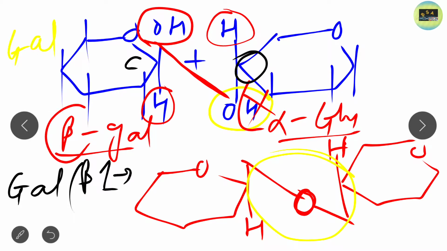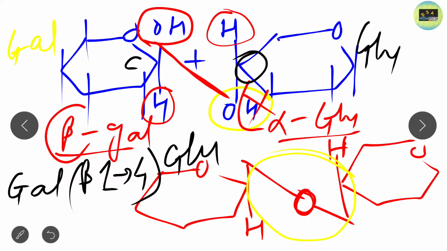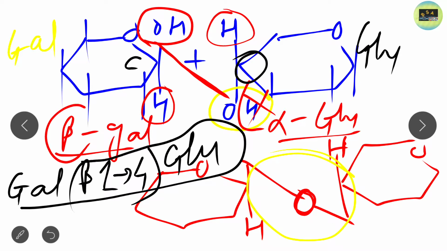So just put an arrow and write down carbon 4. Okay, and just put the bracket, and here the compound name. What? The compound name is glucose. Just write down glucose. So this is the naming of this compound, that is lactose. I hope that you get a clear idea of how the naming is done. If you have any doubt, then you may comment on the comment box.